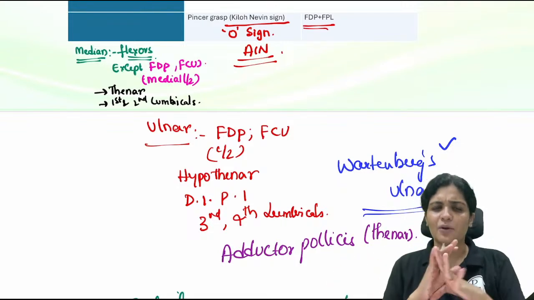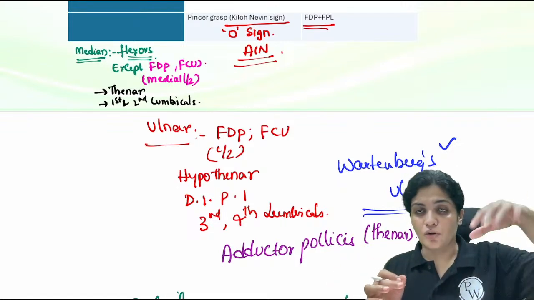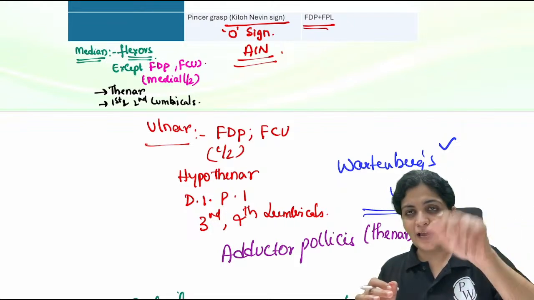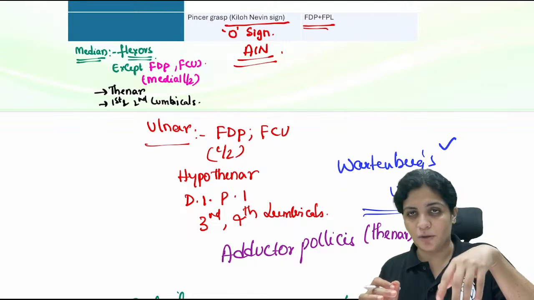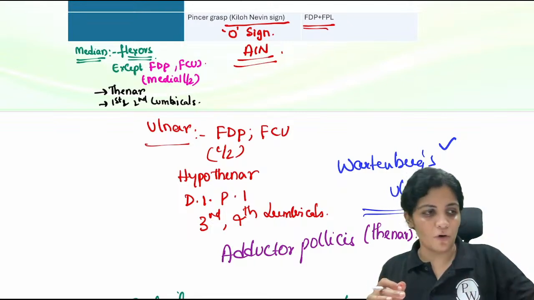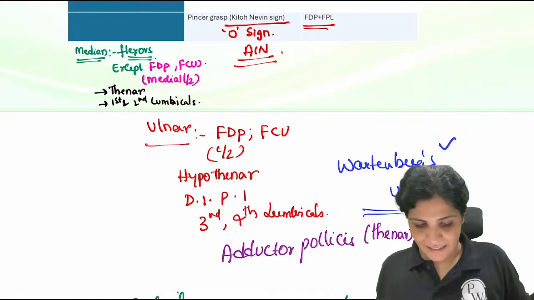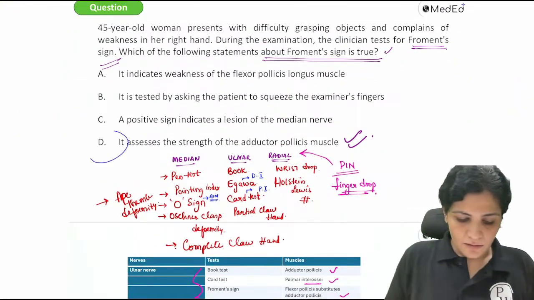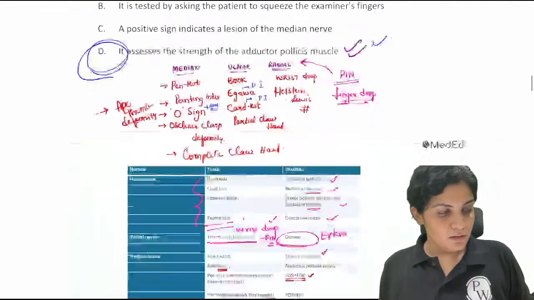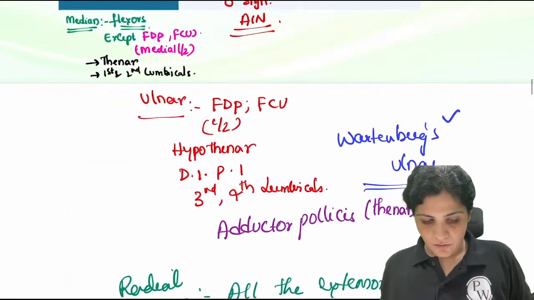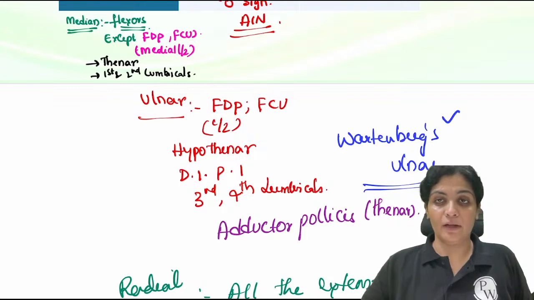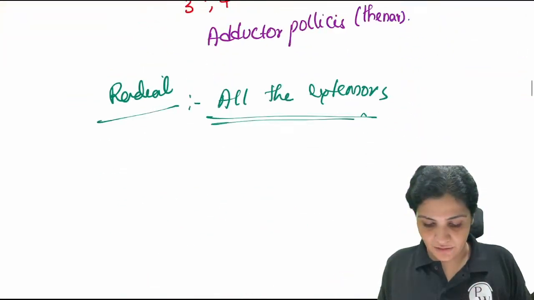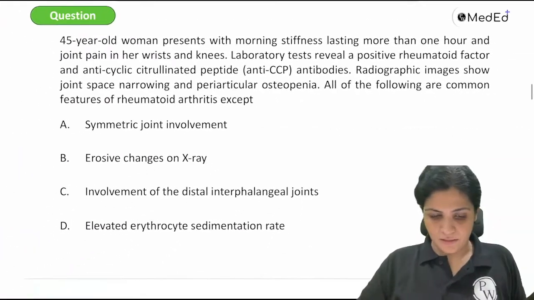And a radial nerve, there are no tests, only remember that there is a drop. So whenever there is a drop, because it is for extension, right? But whenever there is a loss of extension by the gravity pull, everything goes down. So that is called as drop. So finger drop, wrist drop, elbow drop, all drops are your radial nerve palsy. Understood? So that is it. You have to be very, very clear. You have to read completely and then you have to answer the question. So I am happy that you have answered it really well. Next.